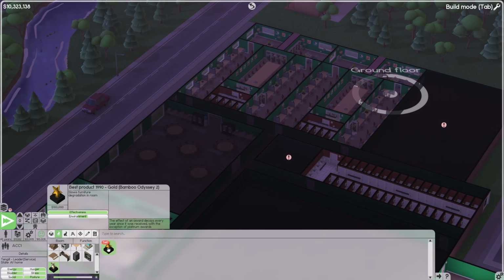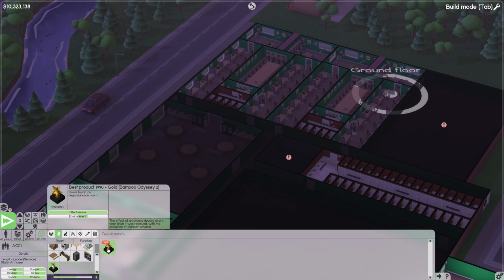You can see our award here. Best product in 1990 with Bamboo Odyssey 2. And you can see it slows furniture degradation in the room, but the effect of an award decays every year since it was received, with the exception of platinum awards. Now, of course, we don't have any platinum awards yet.